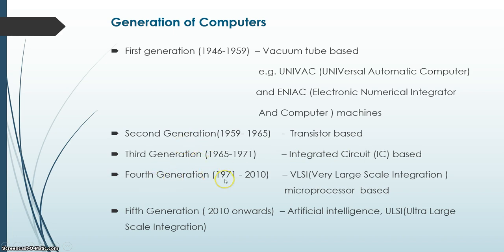Fourth generation computers from 1971 to 2010, using very large scale integration technology and microprocessors. The first microprocessor is Intel 4004. The fourth generation computer uses microprocessor first. Fifth generation computers development was from 2010 onwards. It's mainly based on artificial intelligence, ultra large scale integration based technology.